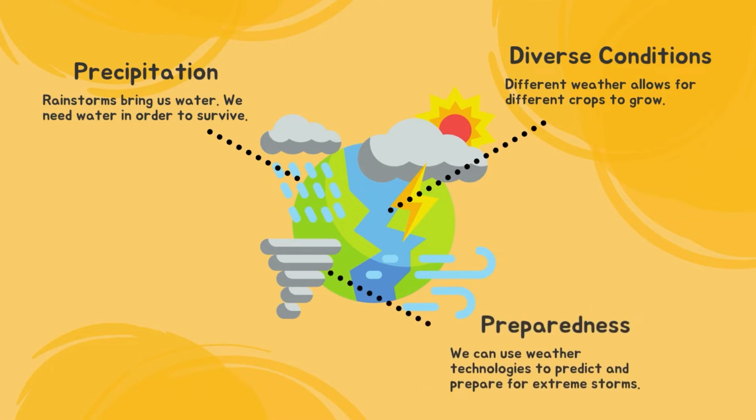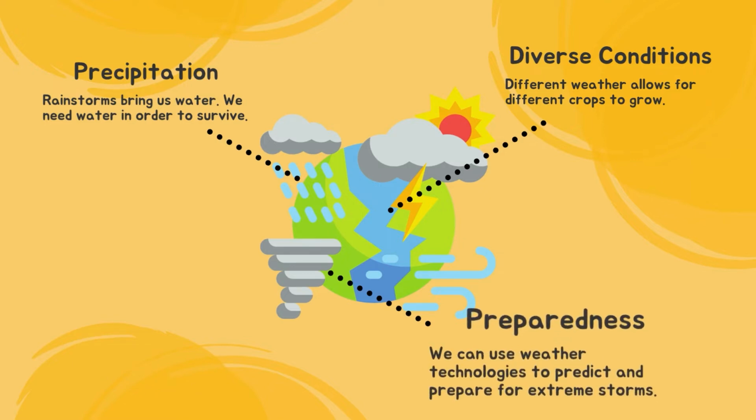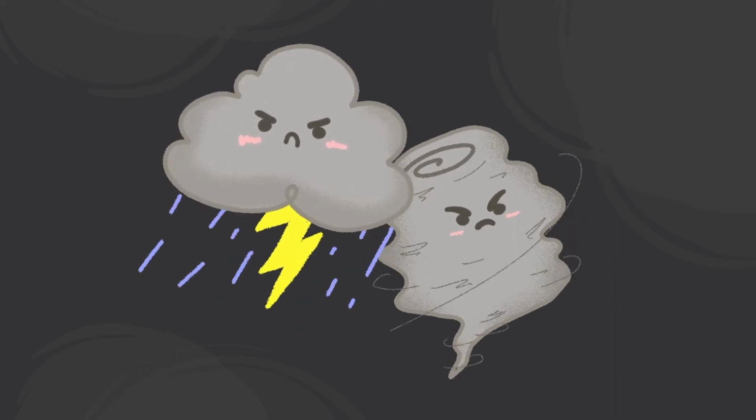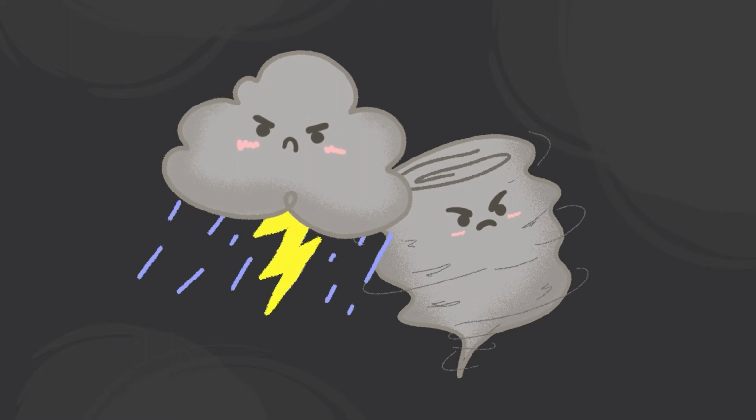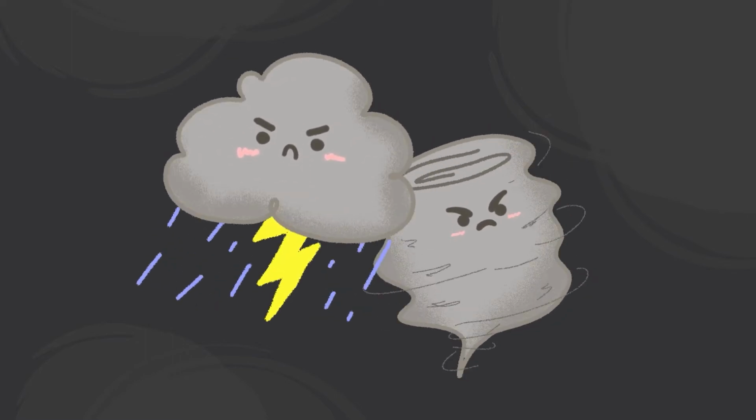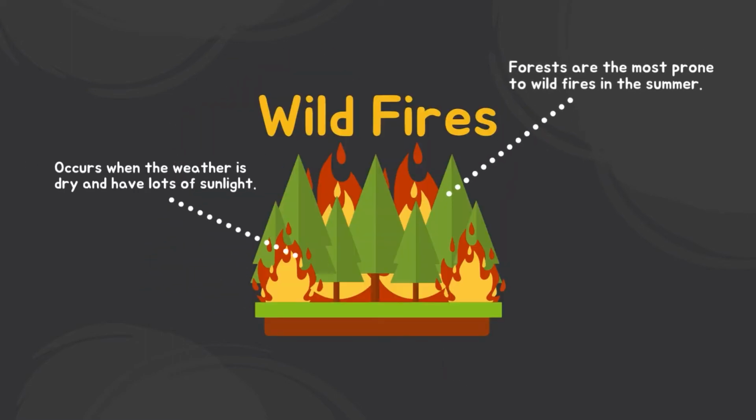Preparedness. Governments can use weather technologies to prepare in advance of any major storms that can cause destruction. Weather is not just rain, snow, or sunny days. It can also be very dangerous sometimes. Extreme weather can also happen. Here are some examples of extreme weather.